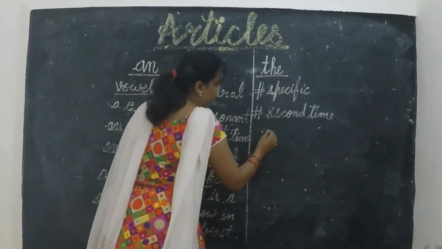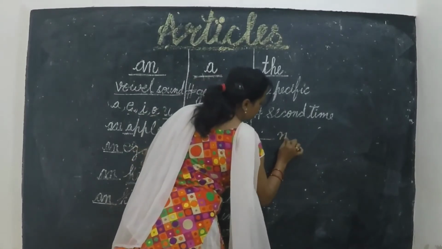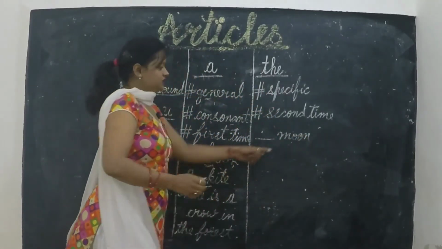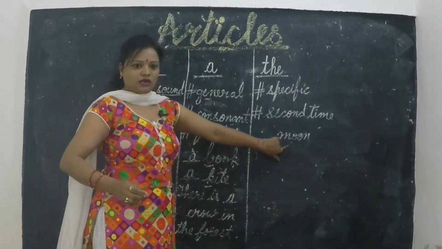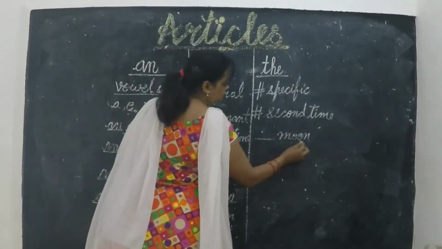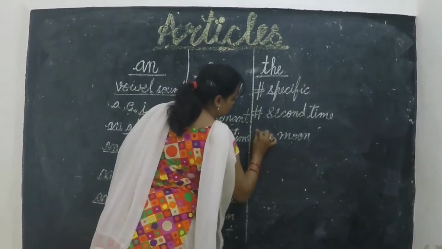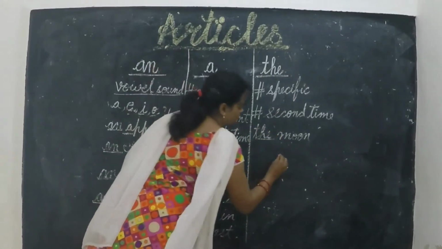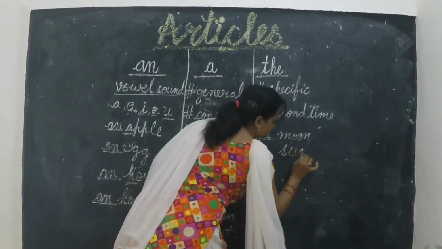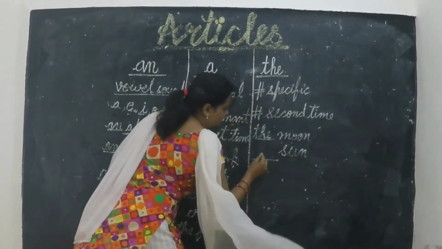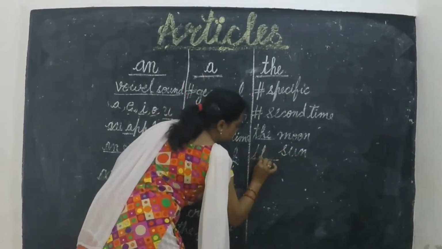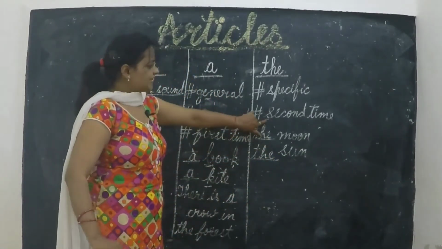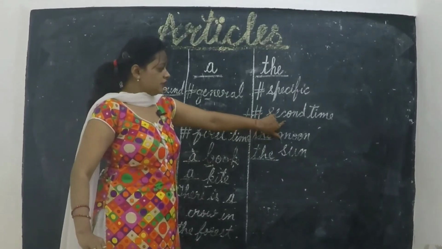Specific like dash moon. Moon is specific. It is only one on the earth, in the universe. Okay? Then we use with it the moon. Sun is specific. Then we use the sun. Okay? And second time, how do we use it the second time?